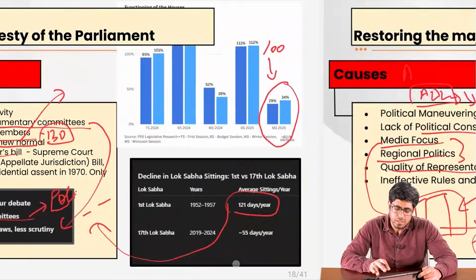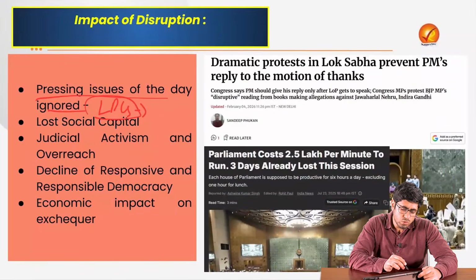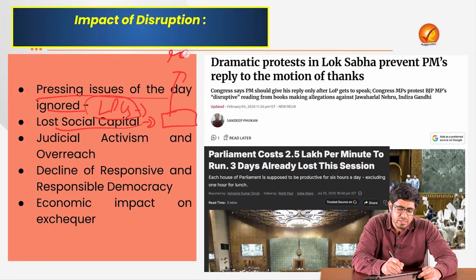Now, there is also the issue of loss of social capital, because the people are thinking that parliament may not yield the right result, and they have less hope from the parliamentarians. They are not going to the parliamentarians as frequently to raise their issues, and they are using other means to get their issues resolved. For example, there is greater dependence on the judiciary instead of the local representative.